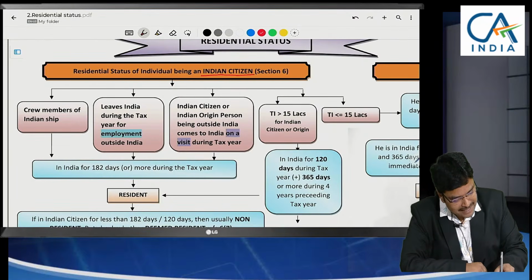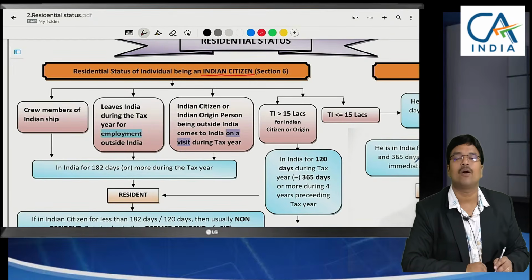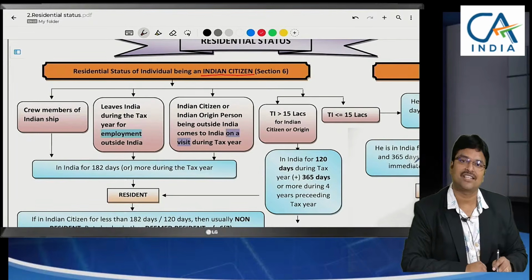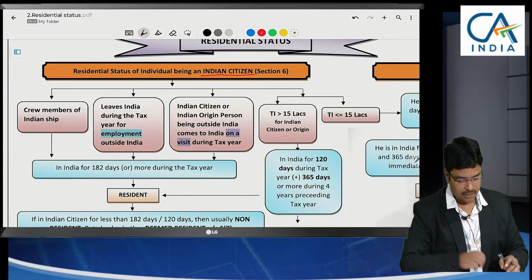For an Indian citizen, we have different forms to determine the residential status. His presence in India, in some cases they say 182 days, in some cases 60 days, in some cases 4 years and 365 days. Those aspects I am going to clarify here.